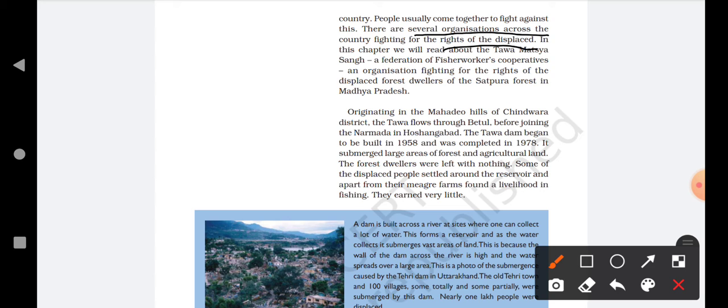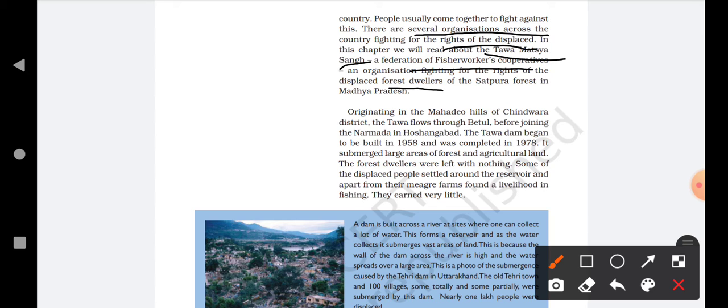In this chapter, we will read about the Tawa Matsya Sangh, a federation of fish workers' cooperatives. In this chapter, we are going to study the organization Tawa Matsya Sangh, and it is a federation of fish workers. So basically, the people who are fighting here are fish workers, fighting for the rights of the displaced forest dwellers. Forest dwellers means those people who live in the forest. They were fighting for the people who lived in the forest.